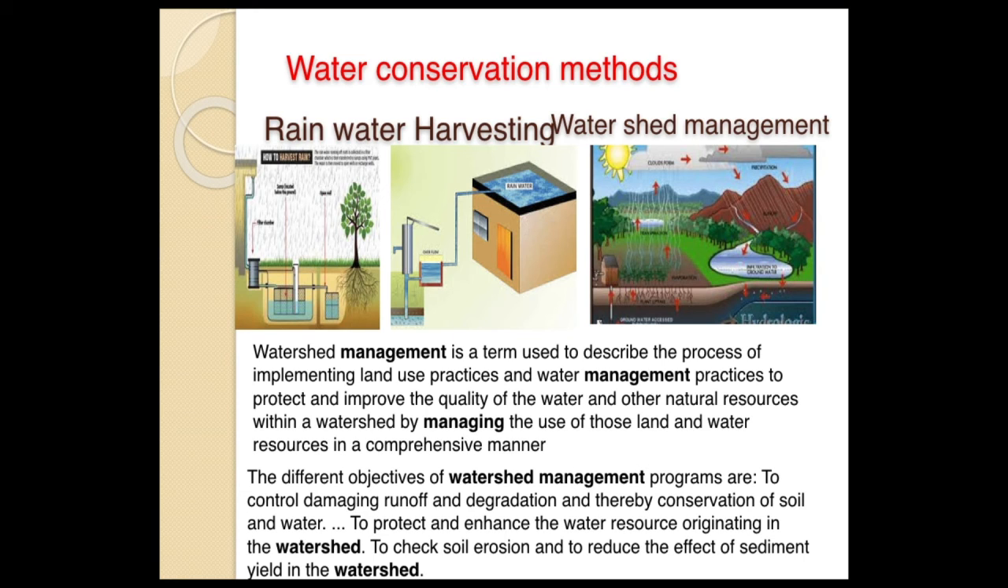So the damage created by runoff water can be controlled. Degradation of the soil can be controlled. Thereby soil and water can be conserved. Then we can check soil erosion and the land resources can be protected.